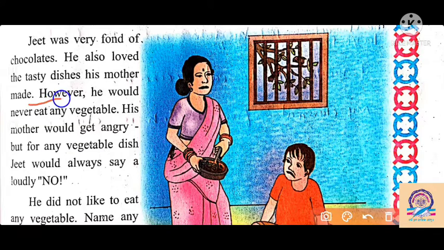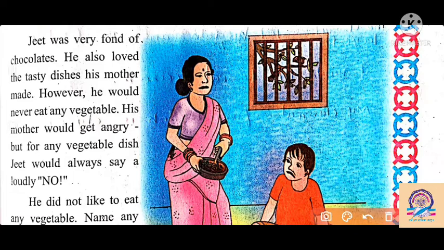However, he would never eat any vegetable; he disliked vegetables like many children. I have seen that many children do not like to eat vegetables or chapati, but they like to eat burgers, pizza, sandwiches, chocolate and ice cream.